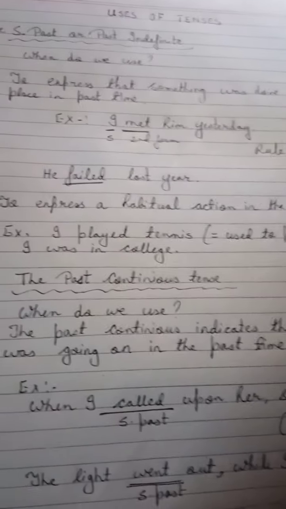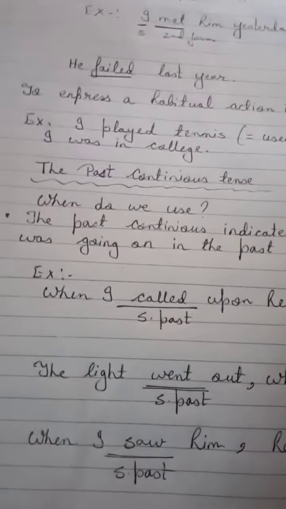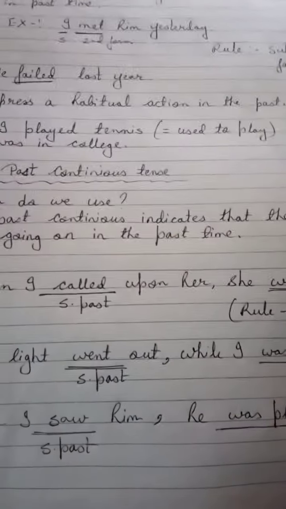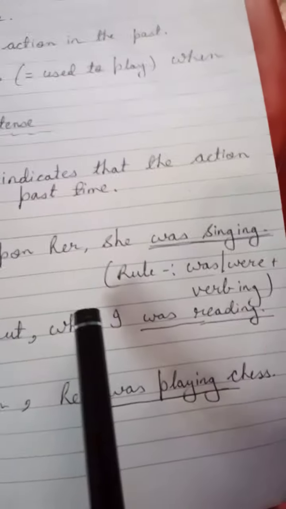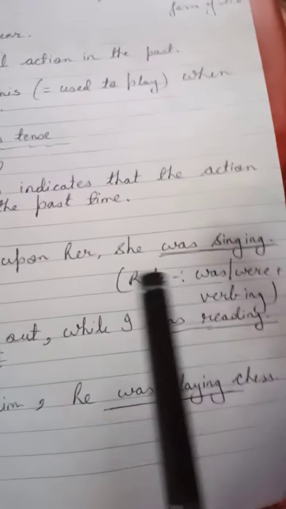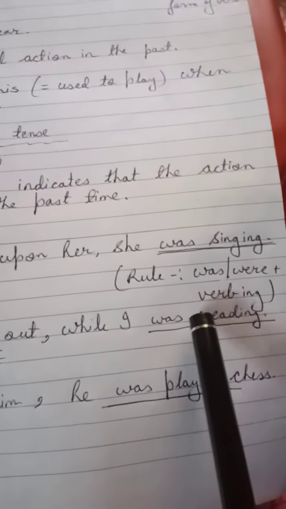Now let's come to past continuous tense. When do we use past continuous tense? Past continuous indicates that the action was going on in the past. Look, when I called upon her, she was singing. I called upon her is in simple past tense. At that time, what she was doing, the action going on in the past: she was singing. Look at the rule here: was/were plus verb-ing. Was for singular, were for plural, and verb-ing.